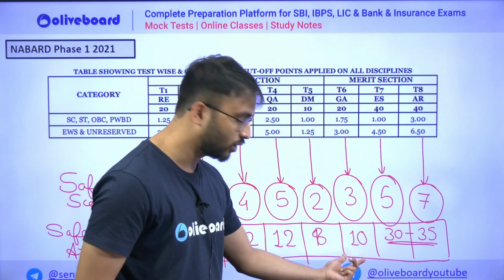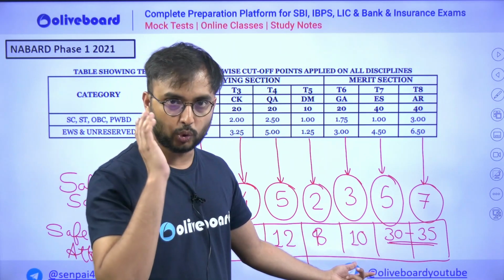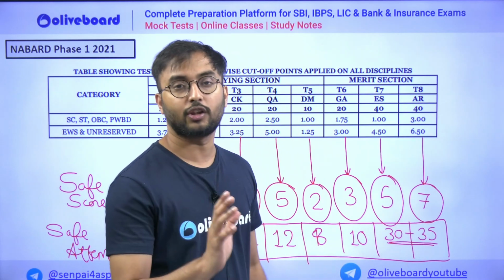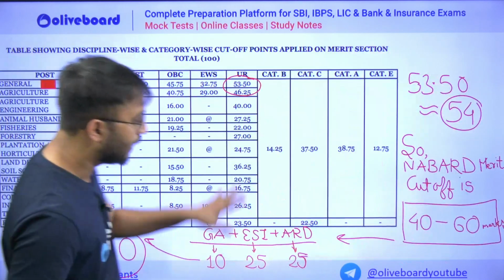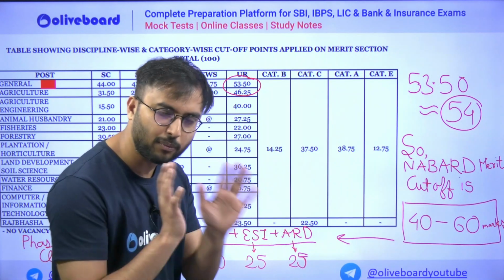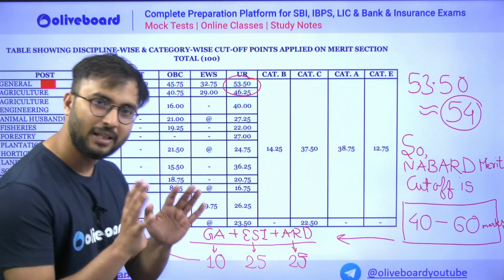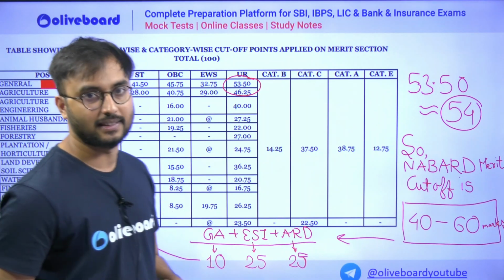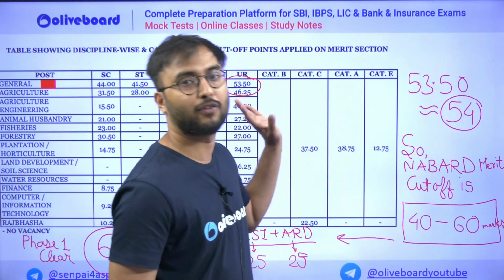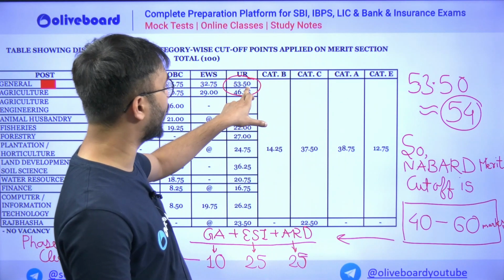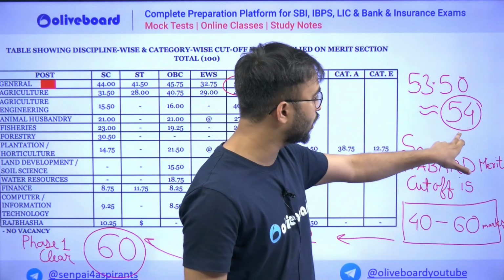That is why in GA, you should compulsorily have 10 to 12 marks always. And in ARD, you should attempt 30 to 35 so that in total, you get 25 in ESI and ARD at minimum. In GA, you get minimally 10 marks. Overall 60 you got, and phase 1 you have again cleared very easily. यही है तरीका नाबार्ड phase 1 clear करने का. So look at the overall cutoff here. It was 53.50. It means that total 54 was the cutoff.